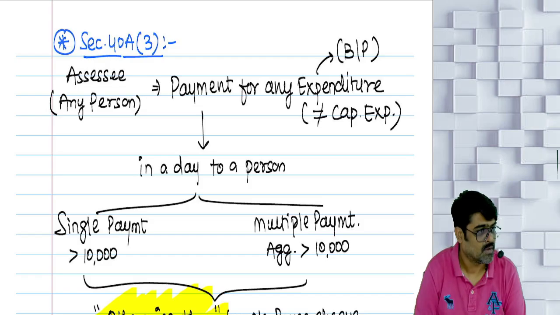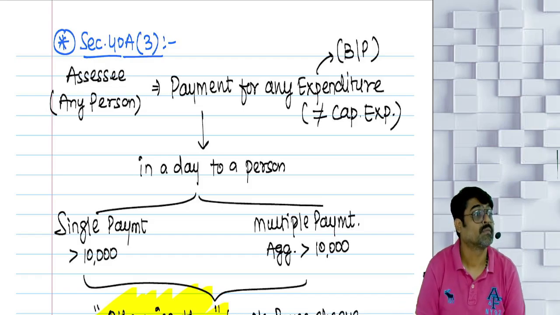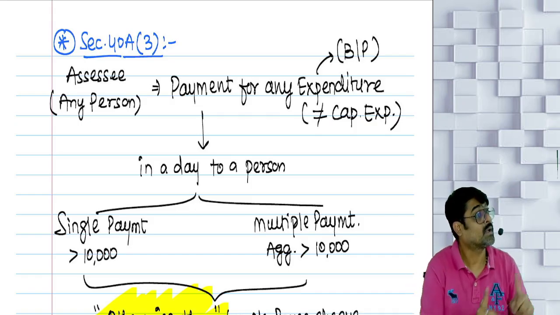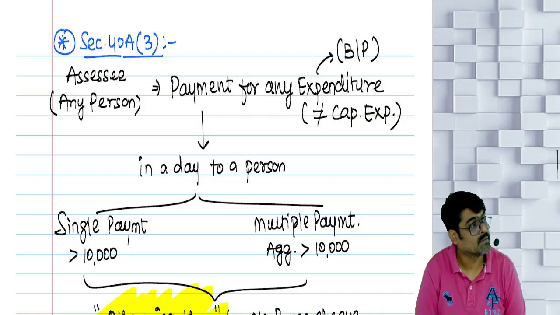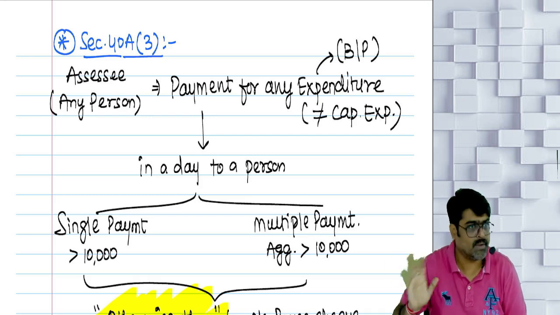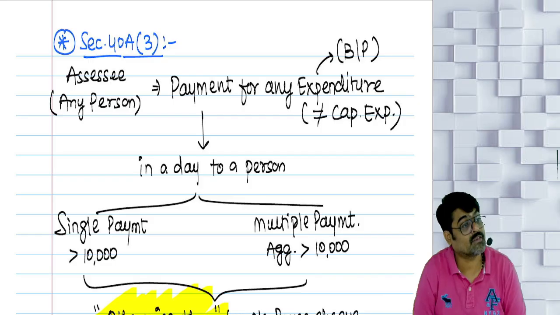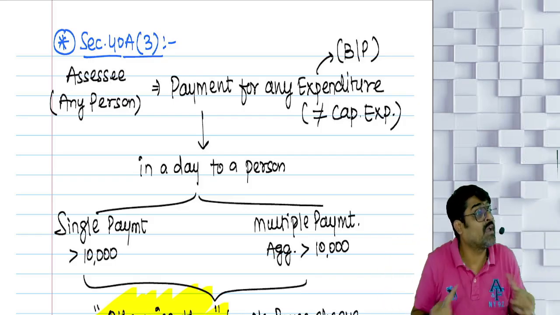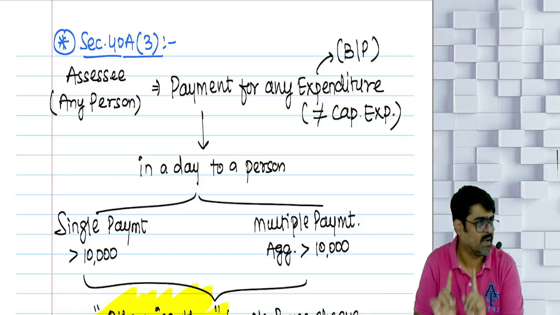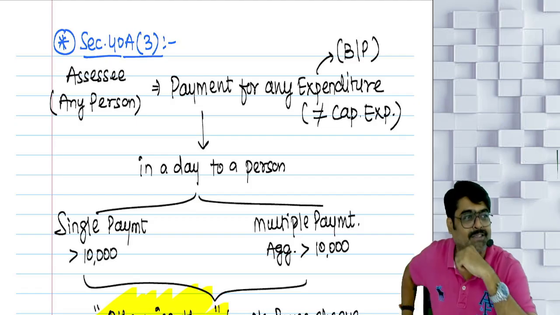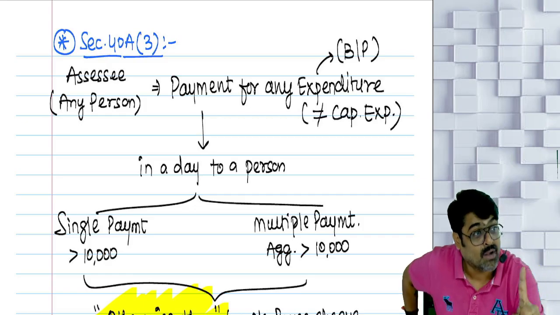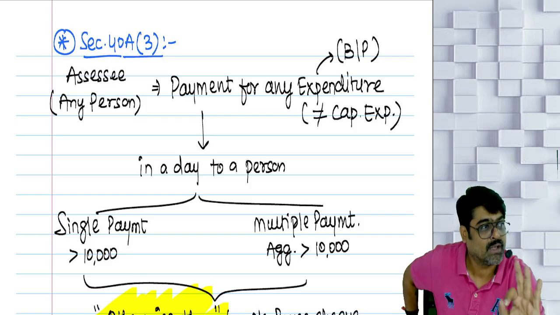One small question. What if the payment is made for salary and the payment is more than 10,000? Disallowed, because it is other than prescribed mode. What if the payment is made for commission? Disallowed, because the payment is more than 10,000, other than prescribed modes. What if the payment is made for advertisement expenses? Any type of expense, if the payment is more than 10,000 by other than prescribed modes, will be disallowed. But if you are making the payment for transportation charges or freight charges, then the limit is not 10,000, the limit is 35,000.